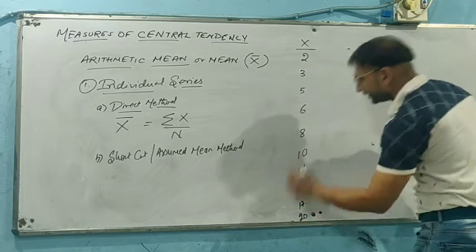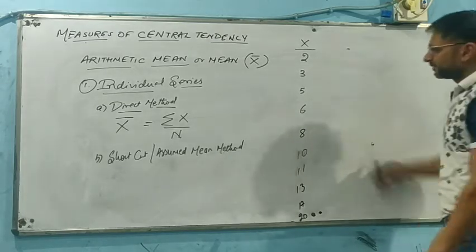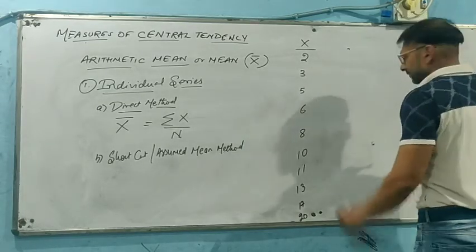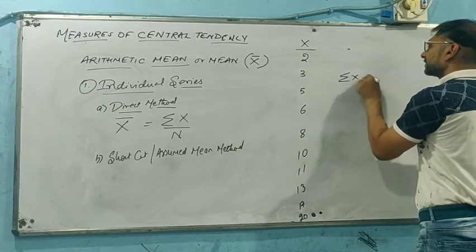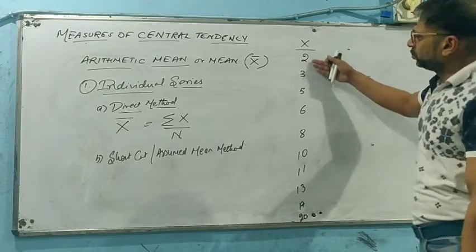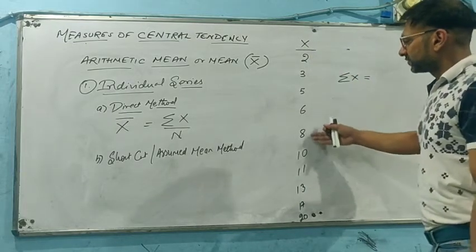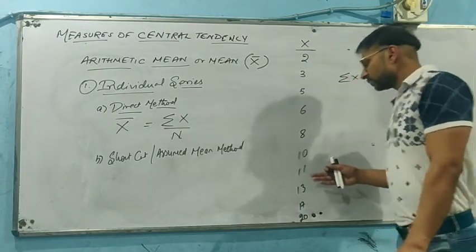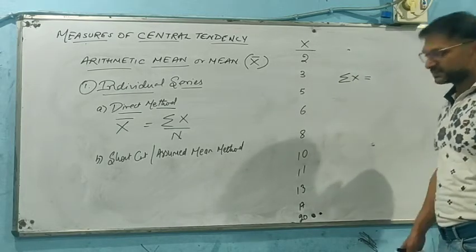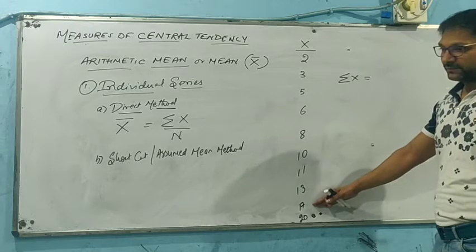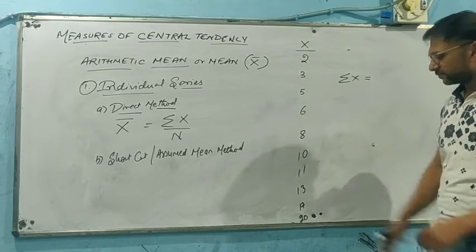17 and 20. These are the values that have been given. We just need to find out the sum. The summation of X will be 2 and 3, 5, 10, 16, 24, 34, 45, 58, and 17 will be 75, 20, 95.